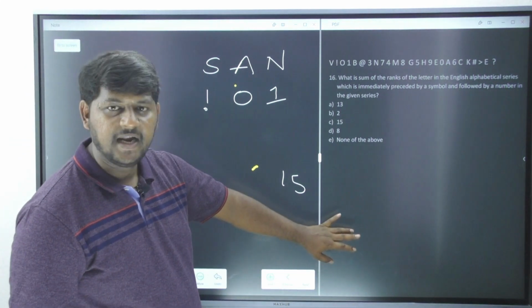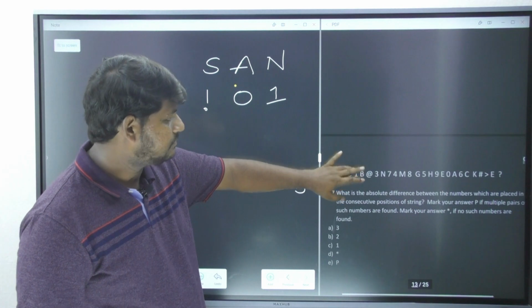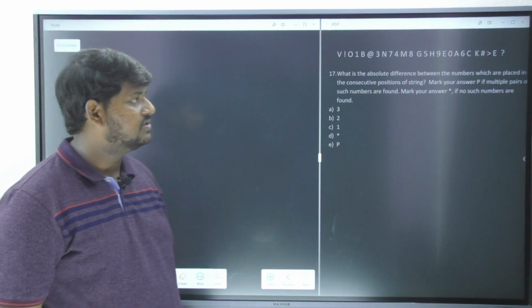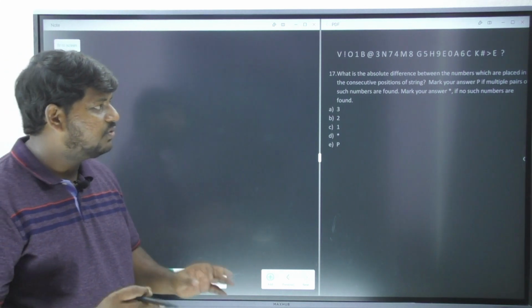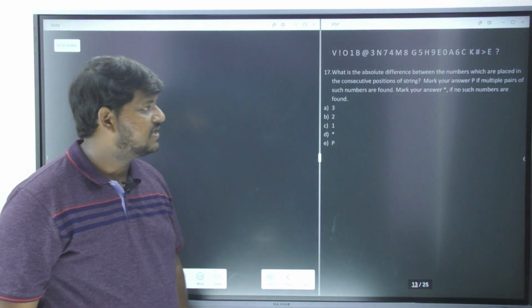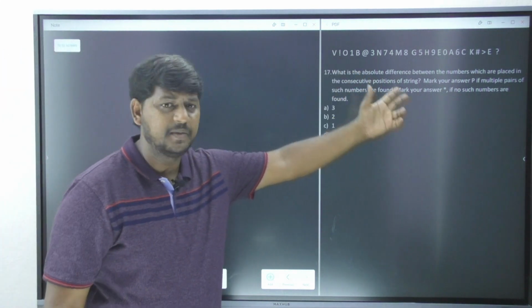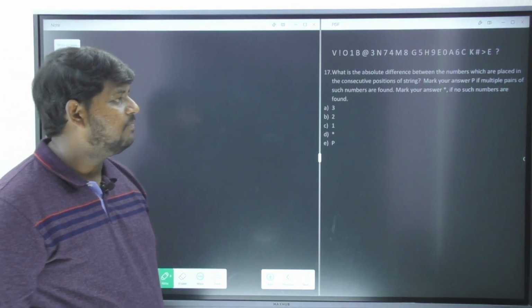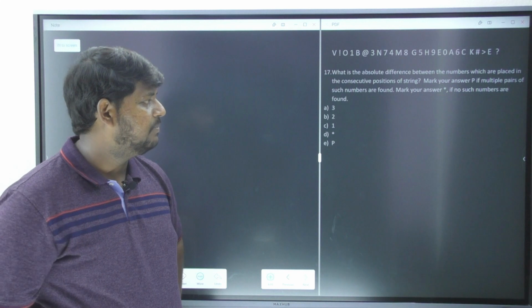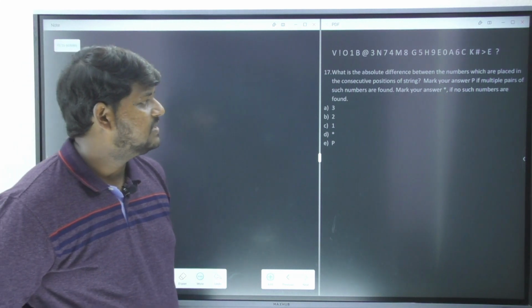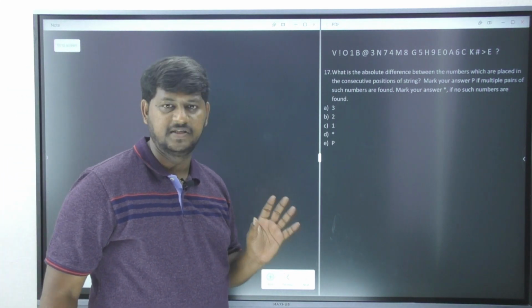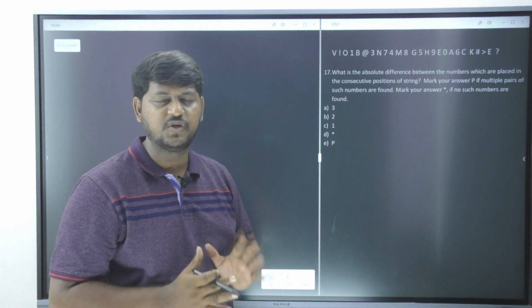I hope you understood. Let's see the next question here. Again, it's all based on the sequence. As I told you, we might be seeing 5 questions on sequence. What is the absolute difference between the numbers which are placed in consecutive positions of the string? A string is nothing but a sequence. Mark your answer as P if multiple such pairs of numbers are found, and mark your answer as star if no such numbers are found. It is asking what is the absolute difference between the numbers which are placed in consecutive positions. Consecutive is nothing but immediately next to each other.